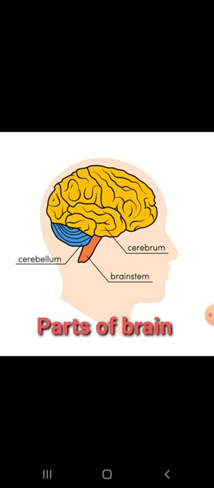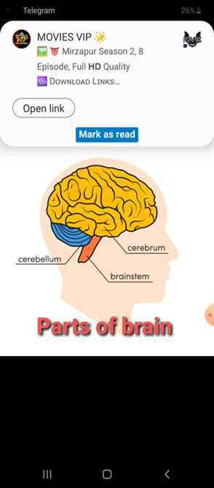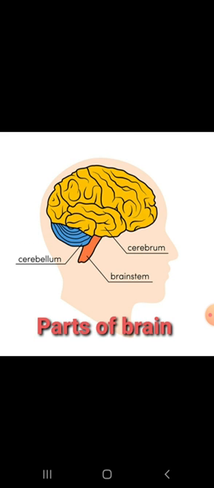The brain is the most important part of the nervous system. Student, do you know man is the most intelligent animal on the earth, and this makes him stand apart from all the organisms because he has a highly developed brain. Student, do you know the brain is the control center of the body. It keeps the body working smoothly and looks after our thoughts and feelings.